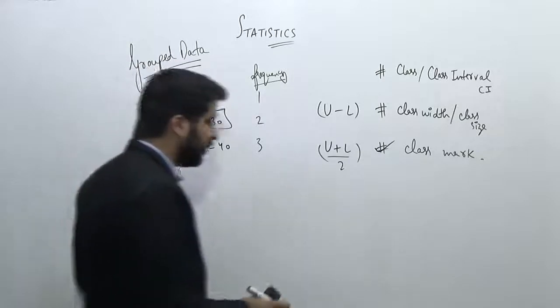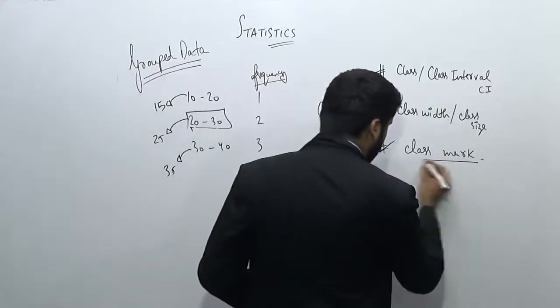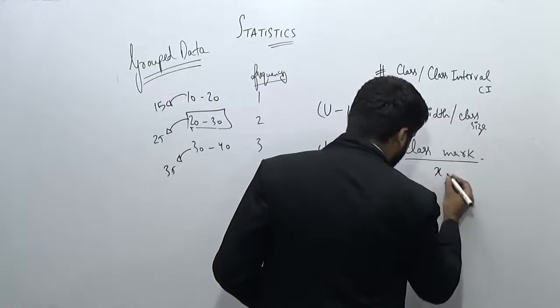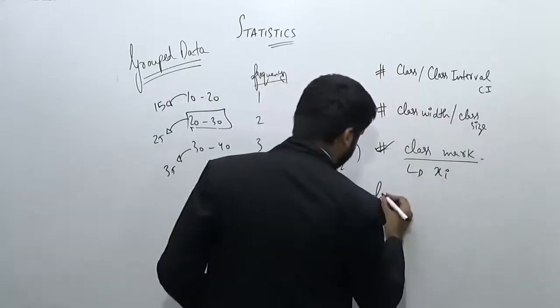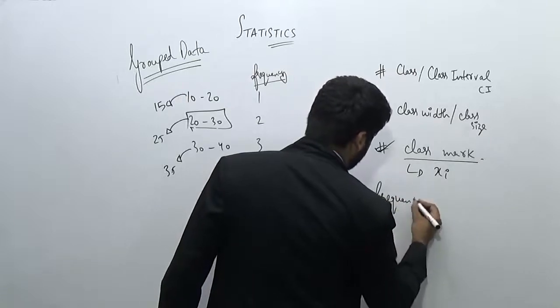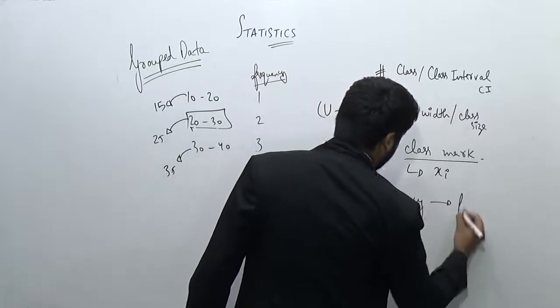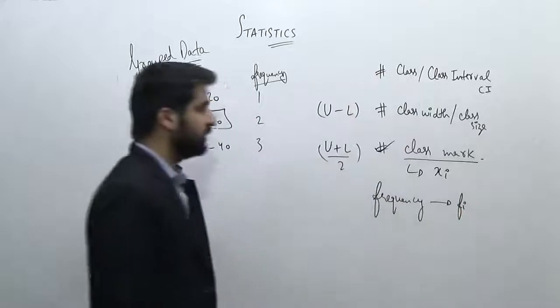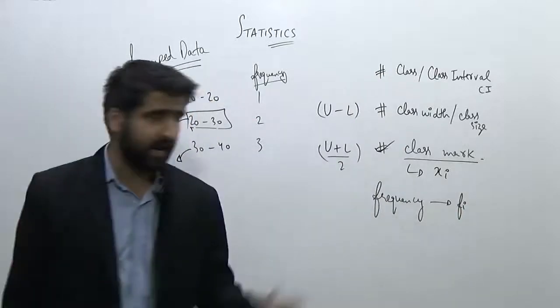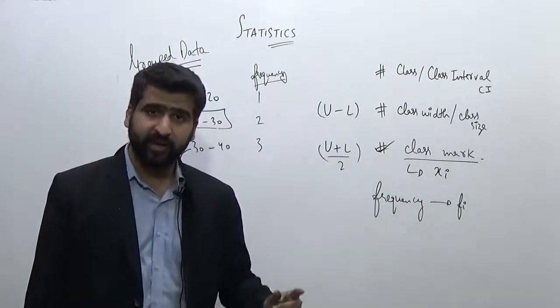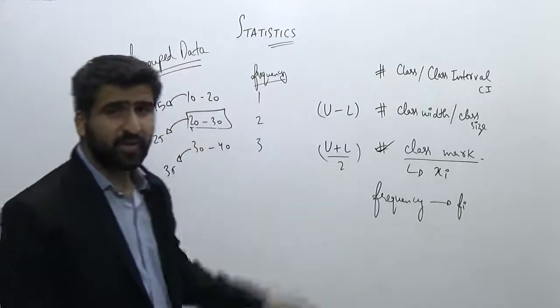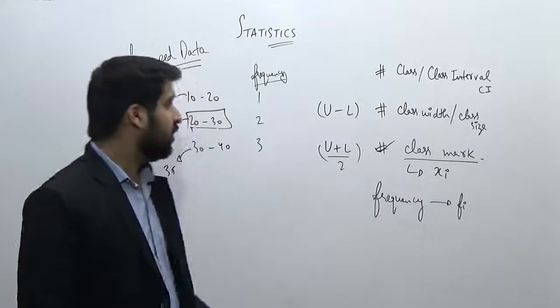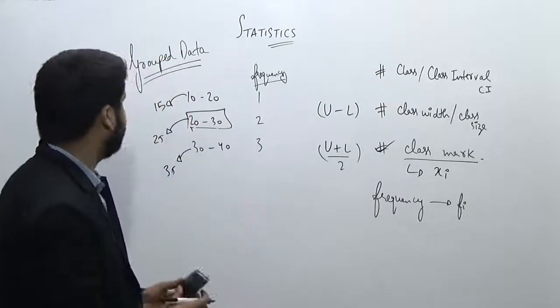You also need to understand 2 or 3 more things. The class mark is always denoted as Xi, and the frequency is always denoted by Fi. This is very helpful in finding the mean, the median, and the mode of the data, using Xi and Fi.